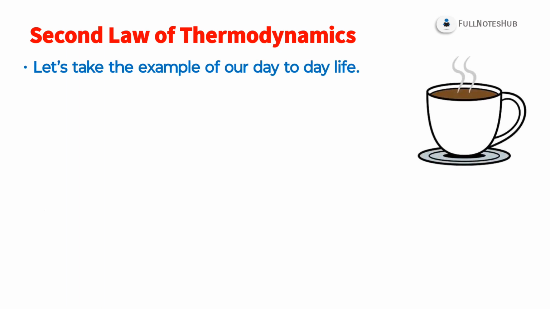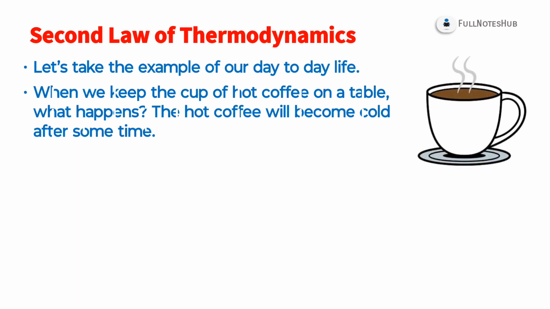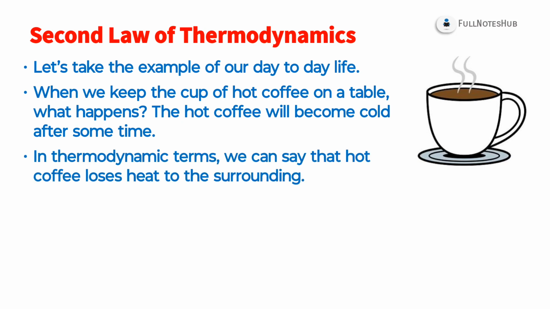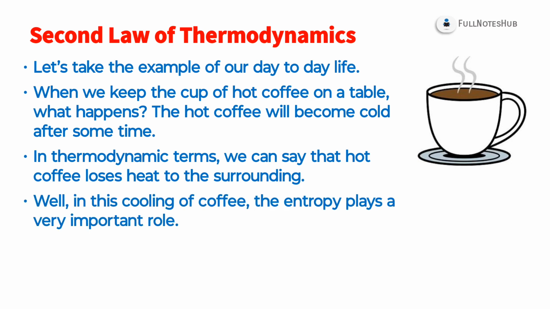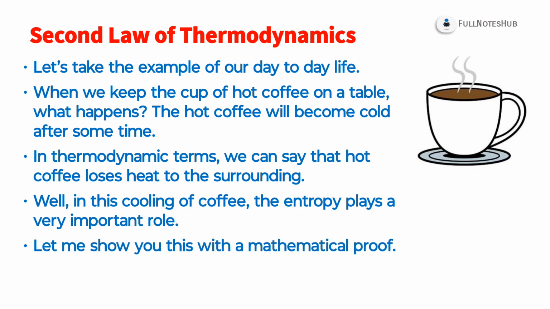Let's take an example from our day-to-day life. When we keep a cup of hot coffee on a table, what happens? The hot coffee will become cold after some time. In thermodynamic terms, we can say that hot coffee loses heat to the surrounding. In this cooling of coffee, entropy plays a very important role. Let me show you this with a mathematical proof.